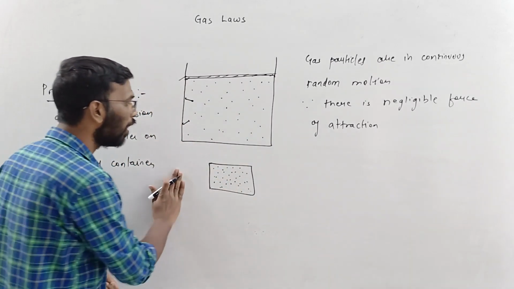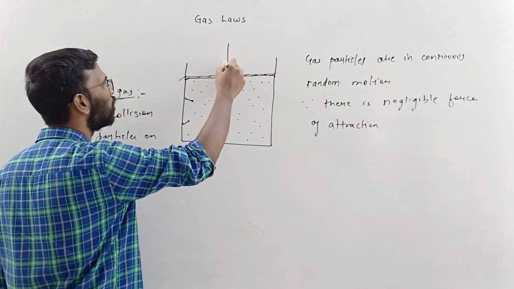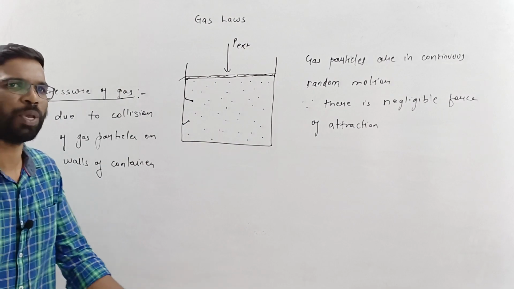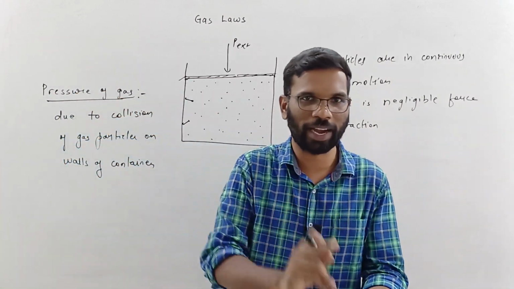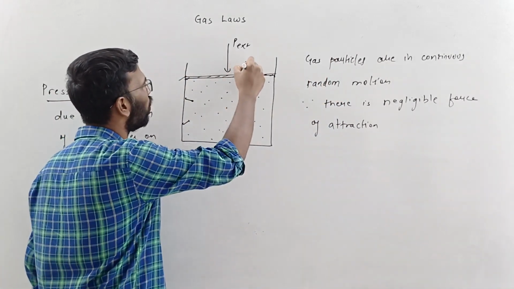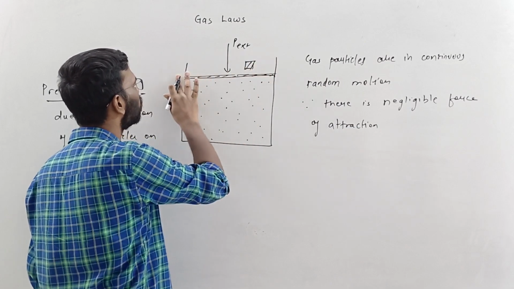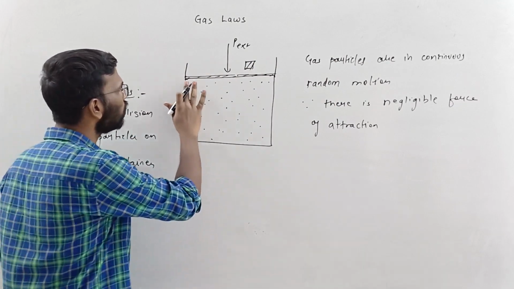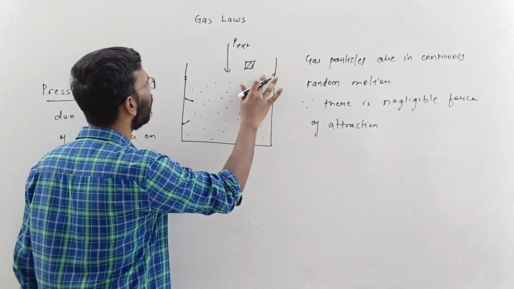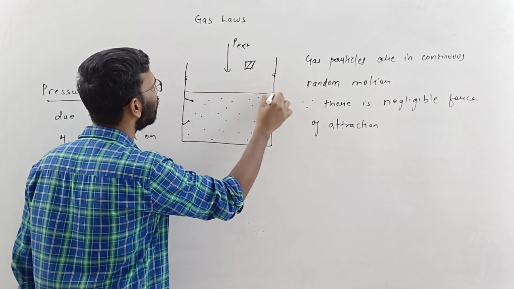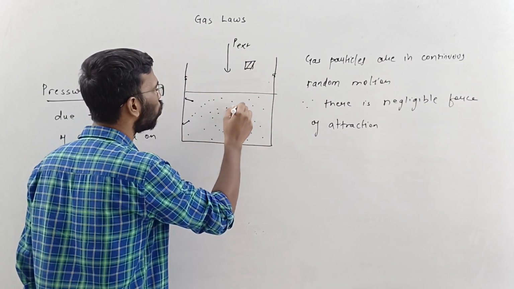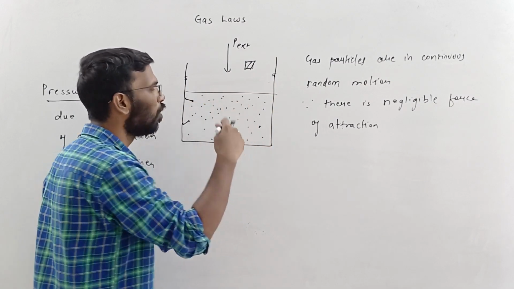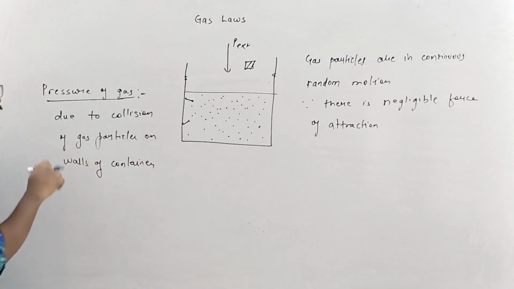Now there is something called an external pressure. This is P external. This may be due to atmosphere, atmospheric pressure, or you put some weight on this, you remove this lock. What will happen? It will go down, it will compress the gas. You are storing that gas at a smaller volume. What will happen? The pressure of the gas is going to increase.